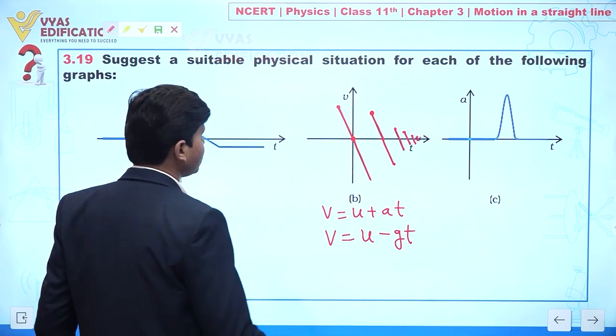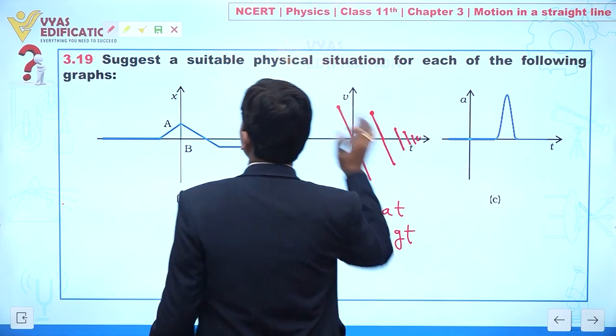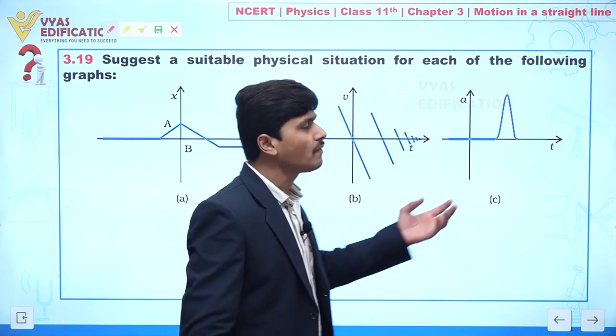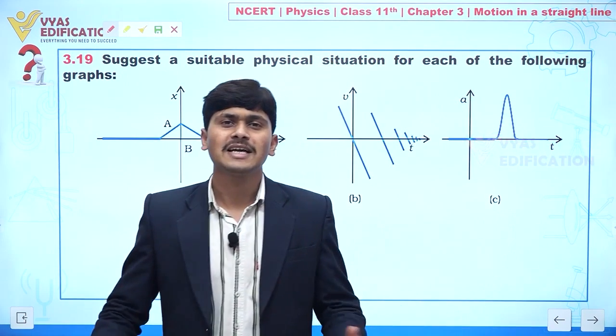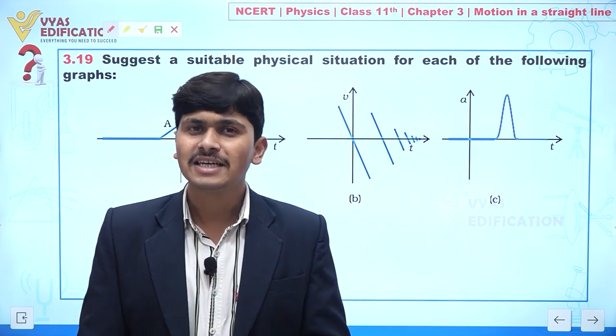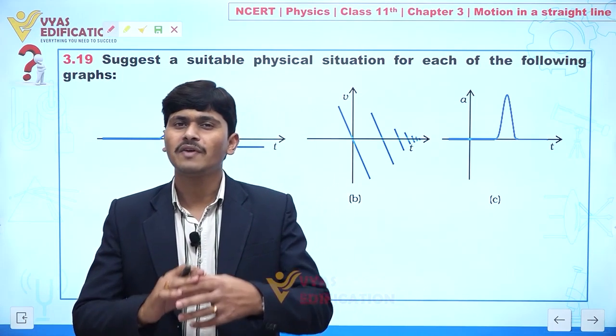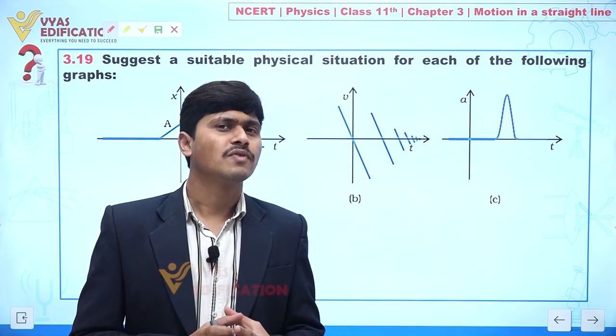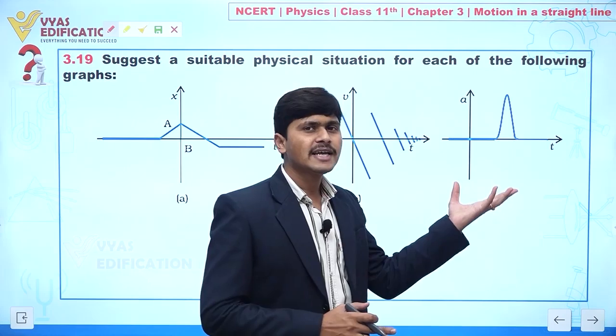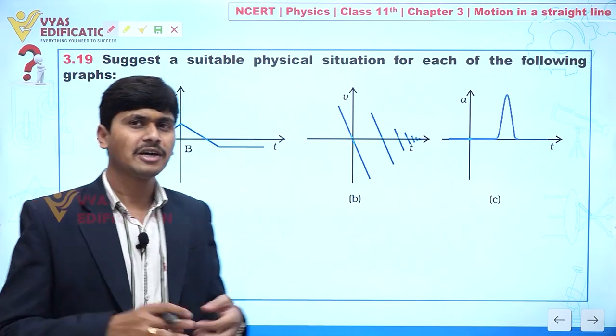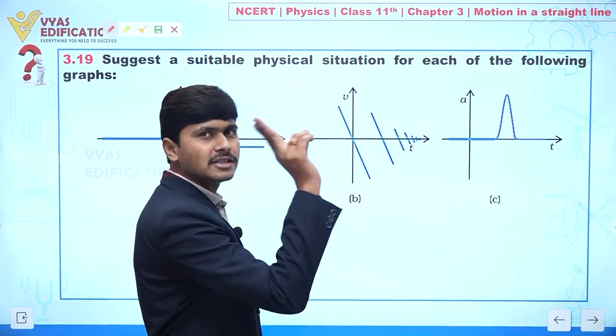Clear to everyone? Now if we concentrate on graph C, this graph is given between acceleration and time, and whenever there is some change in acceleration, we find jerk. So what is this situation? Let's suppose I have a cricket bowler throwing a ball in this direction.